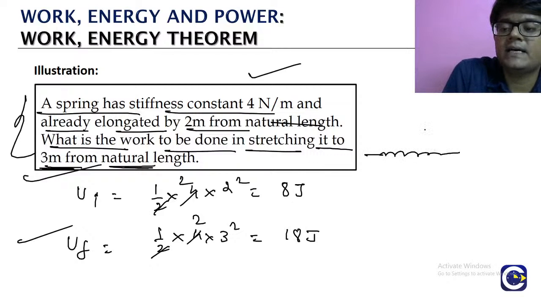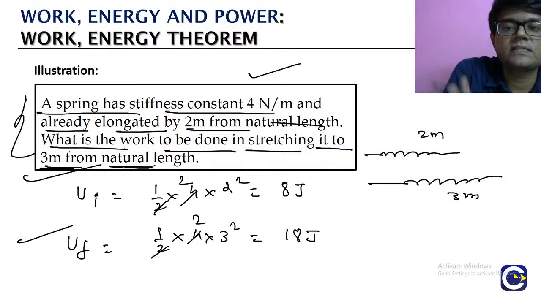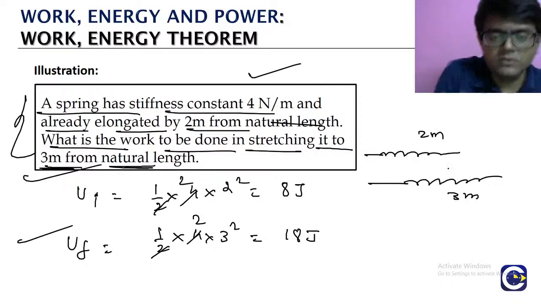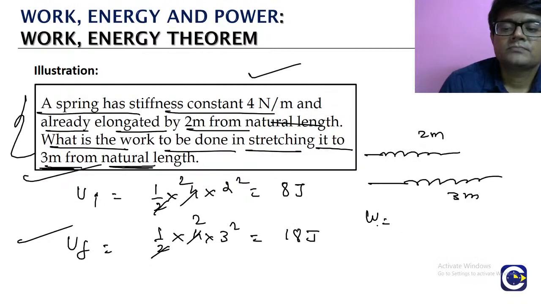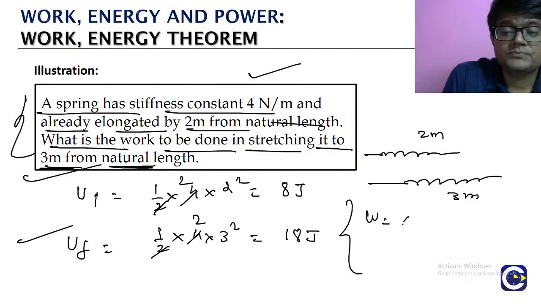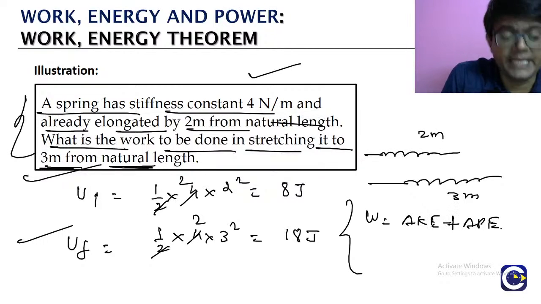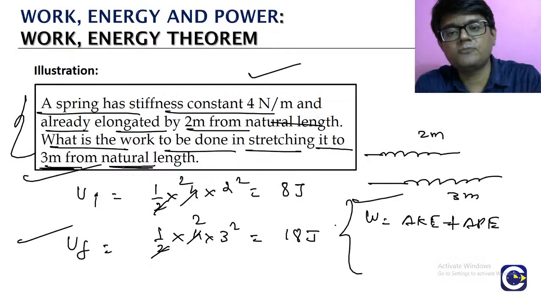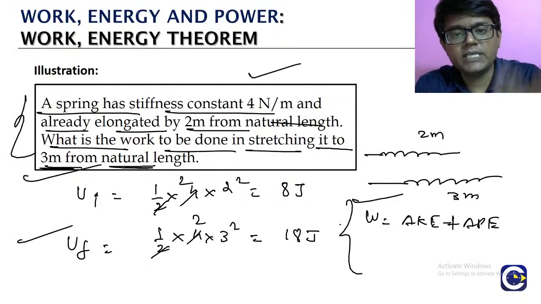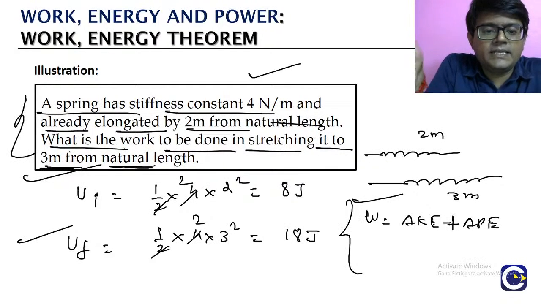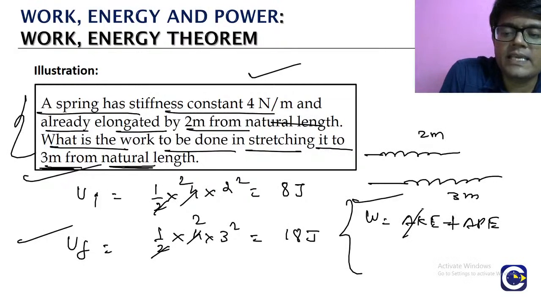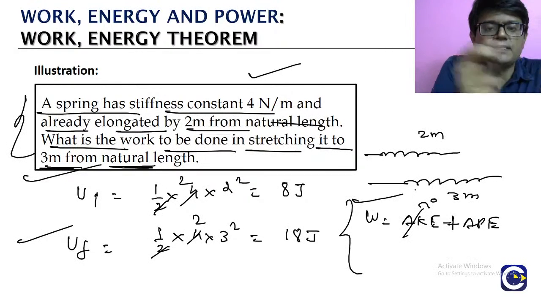So initially it is 2 meters of stretching. Finally it has been stretched up to 3 meters from the natural length. To stretch it we have to do the work. What is the work to be done? Remember, from the modified work energy theorem, work done by the external force or the other force is equal to change in kinetic energy plus change in potential energy. Here we are elongating the spring and then holding it, which means kinetic energy will be zero in both the cases. It is not like the spring is moving or anything.